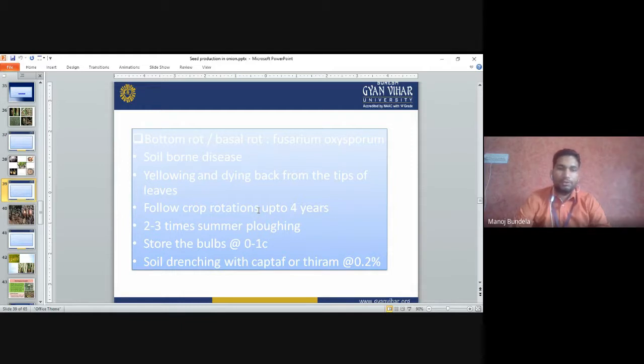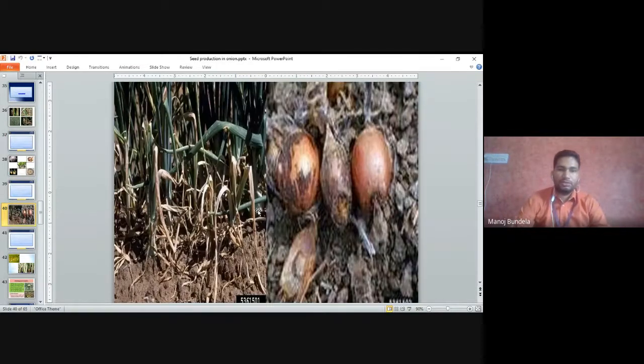Store the bulb at 0 to 1 degree centigrade temperature to control bottom rot, and soil drenching with Captan or Thiram, because it is also caused by the fungus Fusarium. So it is a soil-borne disease. We will use fungicides like Captan and Thiram 0.2%. So these are the symptoms of Fusarium, bottom rot or basal rot. They start from the bottom of the roots.